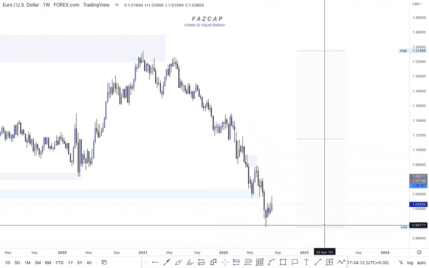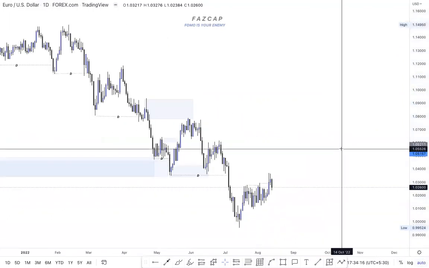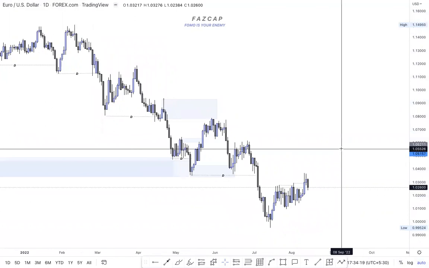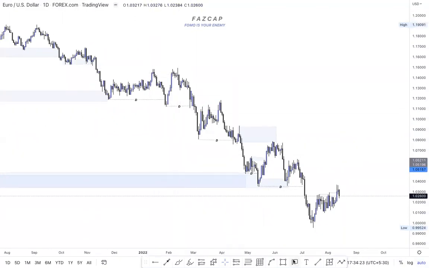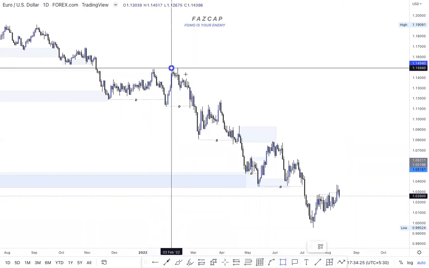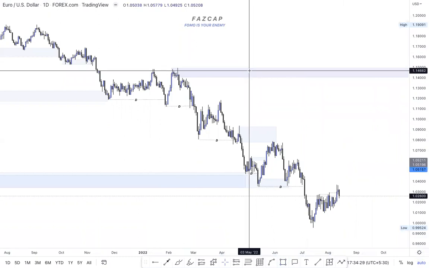Okay, so I will just remove this and we can go down to the daily, where the real analysis comes in. What I did is I just marked the chain, we swapped it, we never came back. So there is a high chance EU can come to this area, because this was the last swap order block.